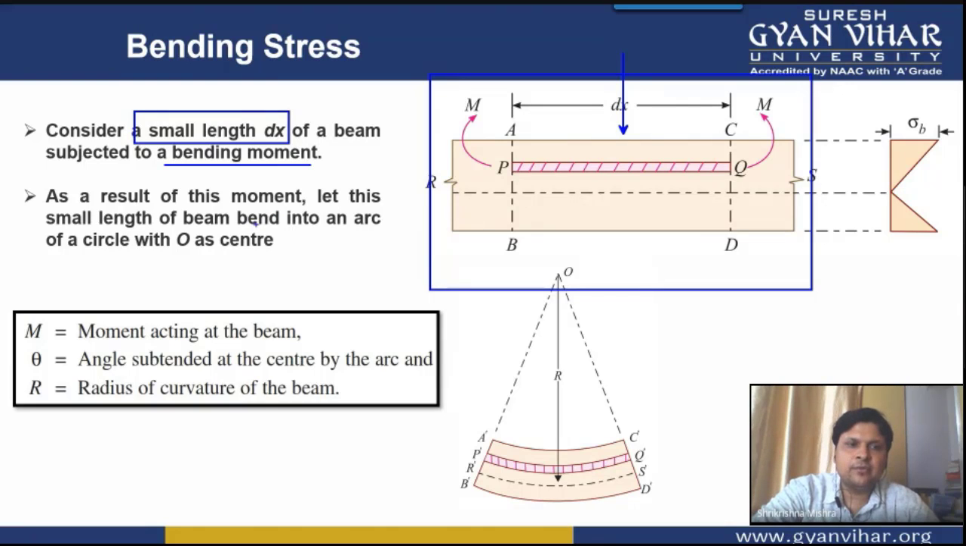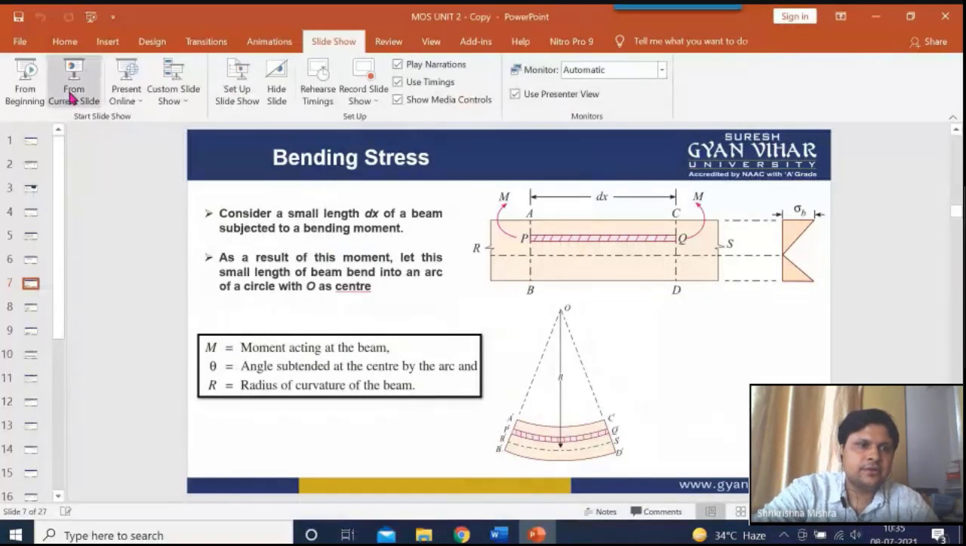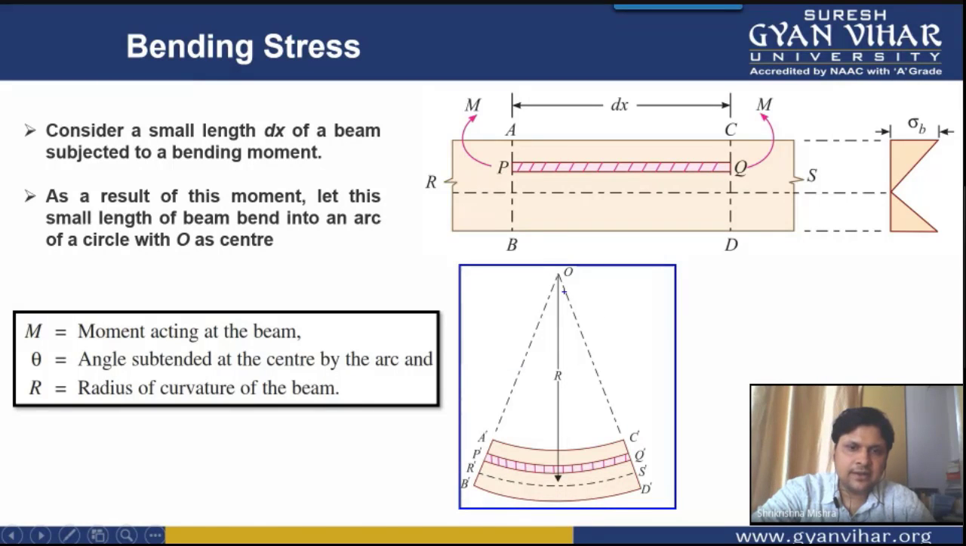As a result of this bending moment, this small length will bend in this way. Since it has bent, it has formed an arc, and an arc will have a center. So in the same manner, let us consider this O as the center of the arc in which the beam has been bent.